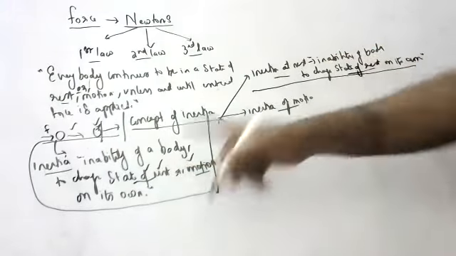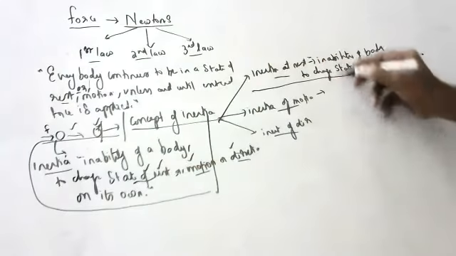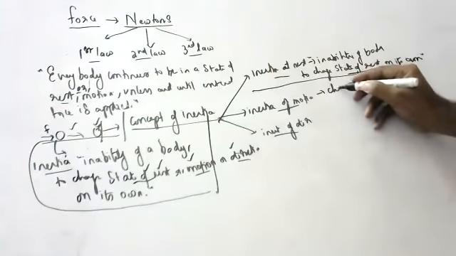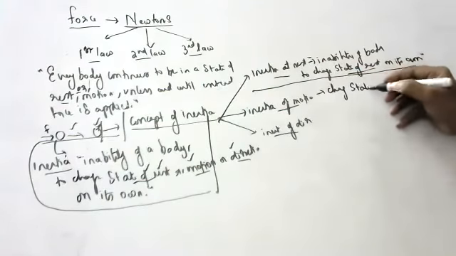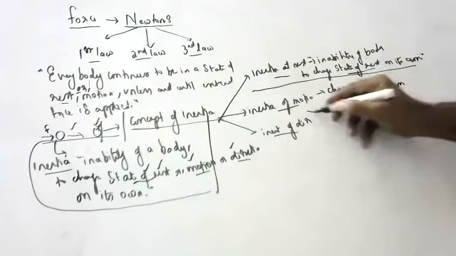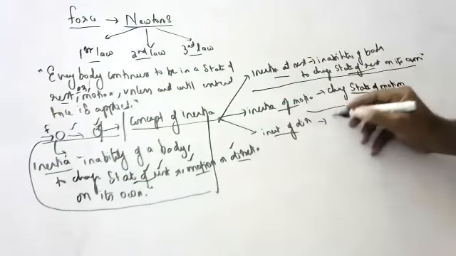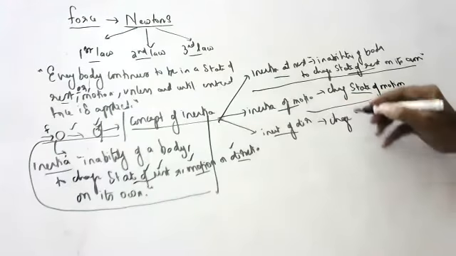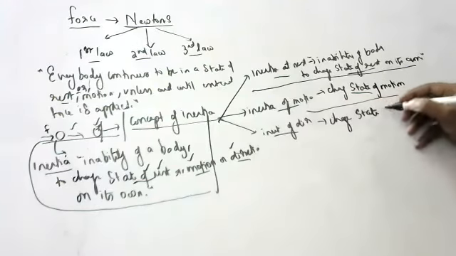Inertia of motion has the same definition, children. Here you should write: inability of a body to change state of motion on its own. And for inertia of direction, the same definition: inability of a body to change state of direction on its own.